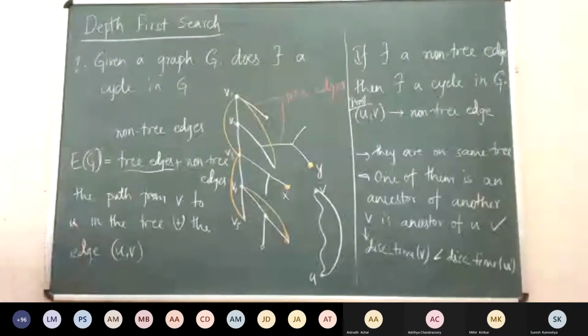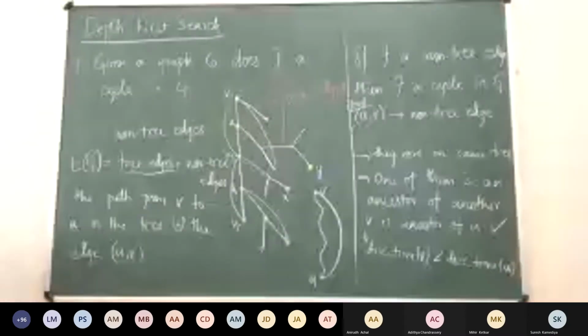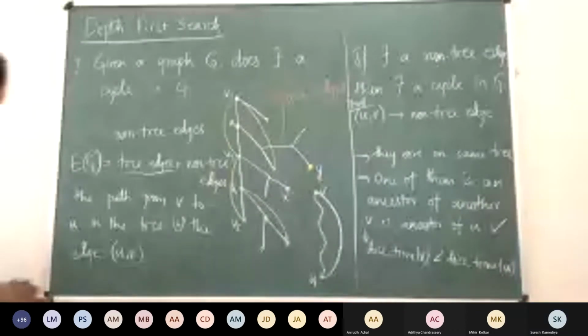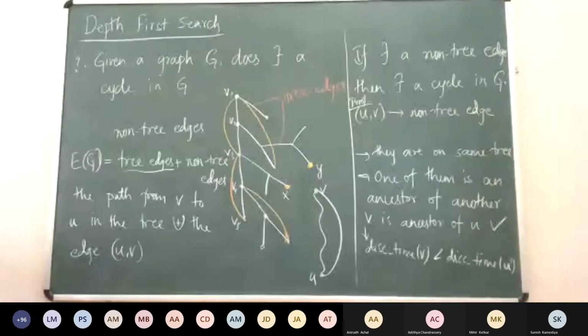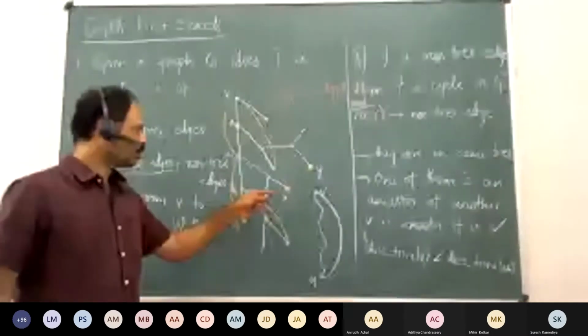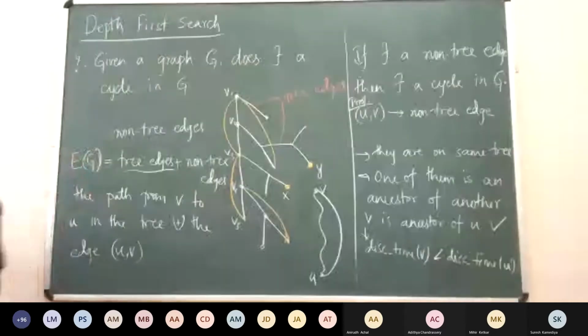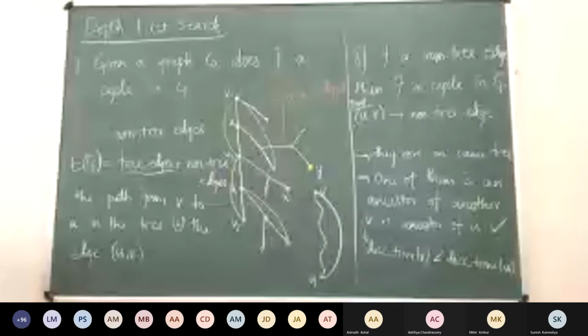Suresh, right? Yes, Suresh. What Suresh asks is that even though there is an edge between two vertices which don't have an ancestor-descendant relationship, then also it's a cycle. Yes, that is true. But we are not so much bothered about it.